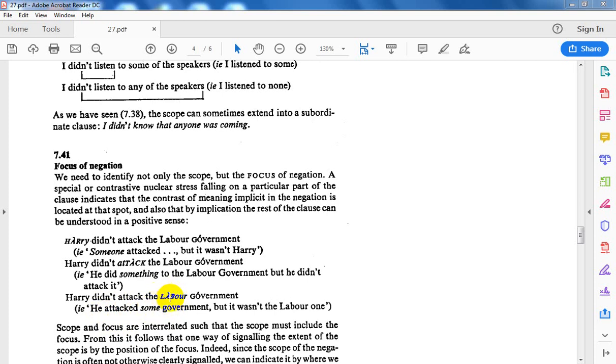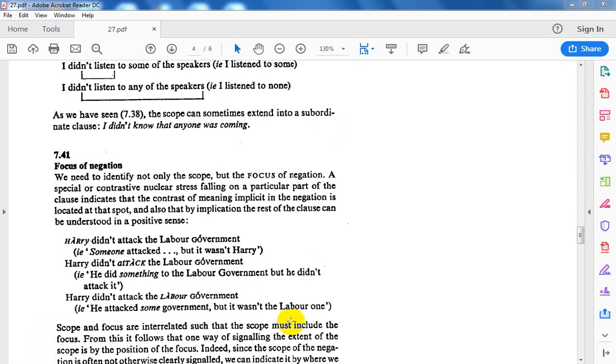So keep in mind, I have the focus included in the sentence. There is some sort of intonation, which is very important in signaling the focus of negation. I have this falling tone. So keep in mind, I can make use of the focus to decide the scope.